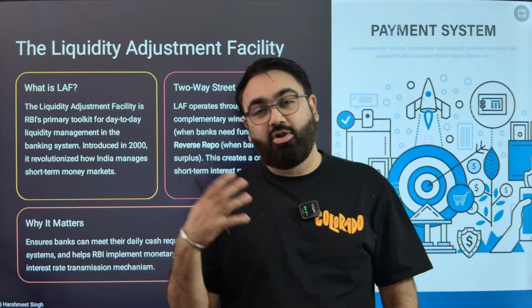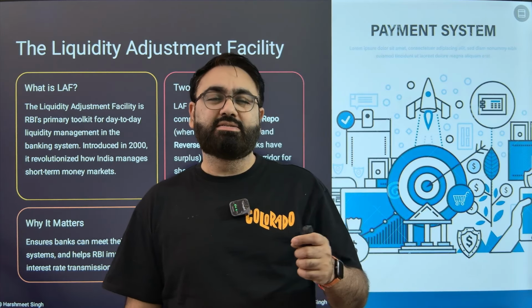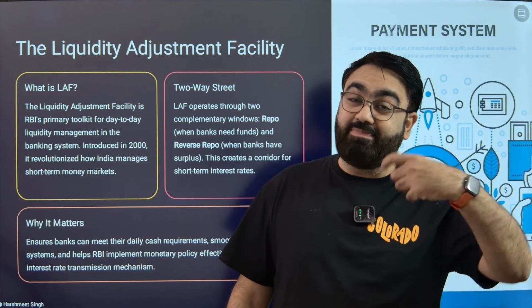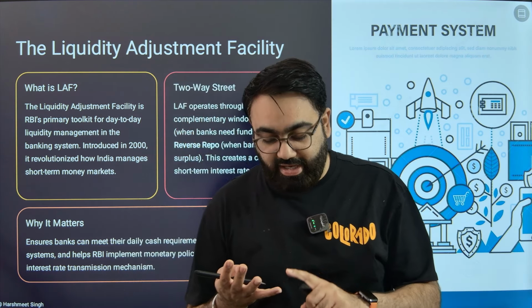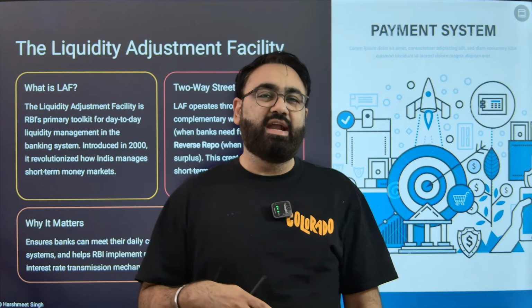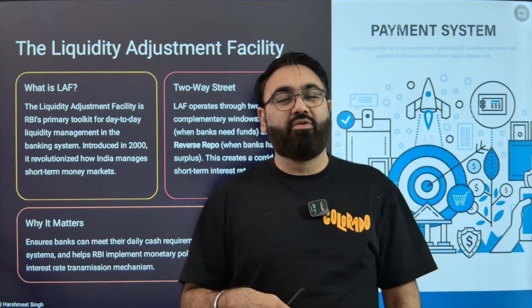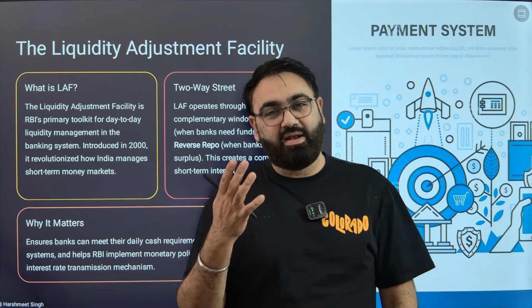So if the banks have a lot of money, they will be able to give a lot more loan. More loan means more money available in the market, so you'll be spending more. If today you have it very easy to get a car loan or a home loan, then you will be spending it. If it is very difficult for you to get a home loan or a car loan, then the consumption in the market will automatically decrease.